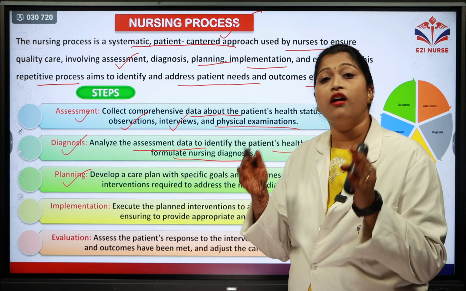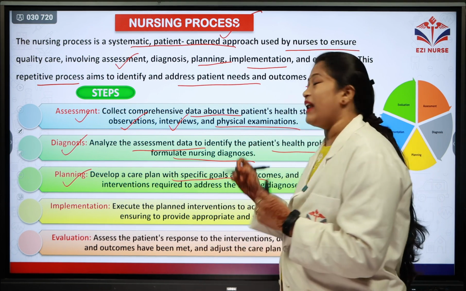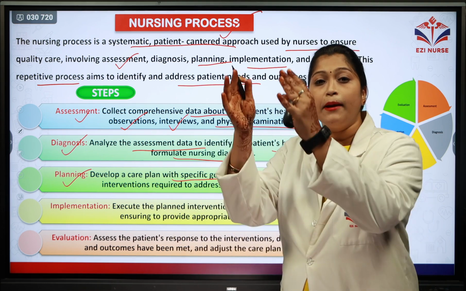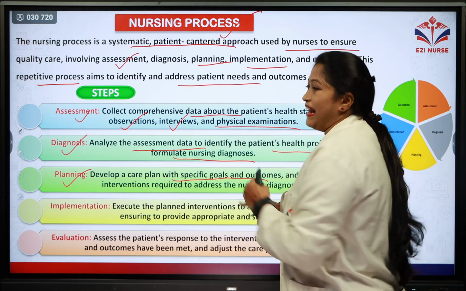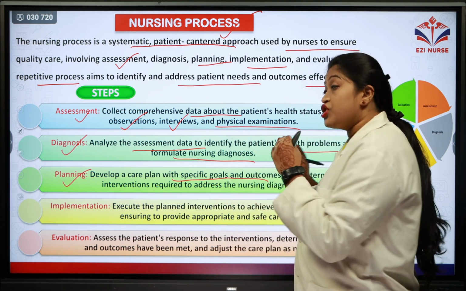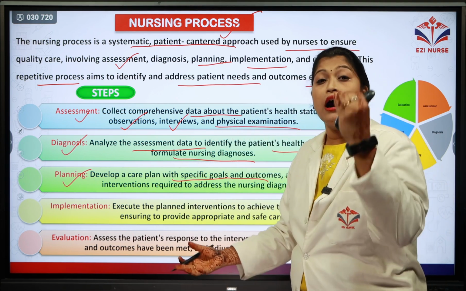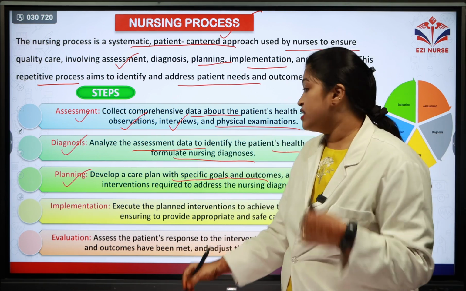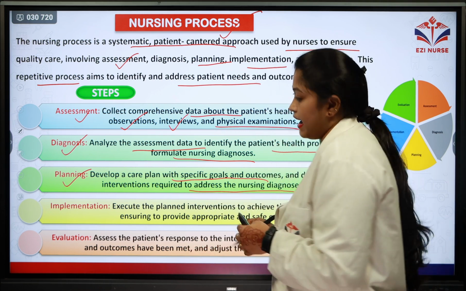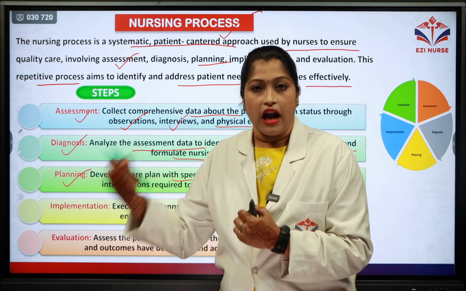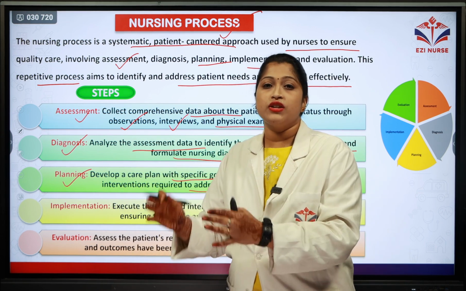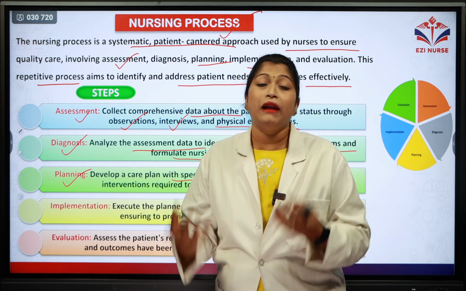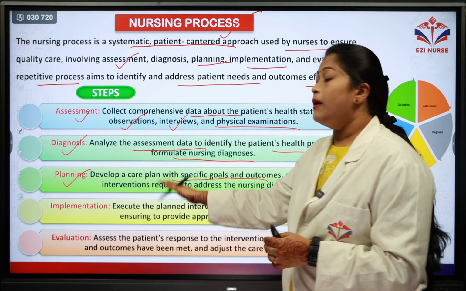Here you are developing a care plan with a specific goal and the outcome. So how we need to give the care to the patient, that planning is done in the planning step. So you are also checking for what might be the outcome after giving this kind of care. So you are determining the interventions required to address the nursing diagnosis. We need to make sure the patient is much healthier before leaving the hospital. What kind of care are we planning for the patient? So that is the planning process.